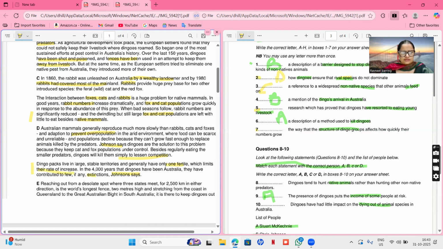Their rate of increase means, is it increasing? Is it increasing at a slow pace? Is it increasing at a fast pace? So this is dependent on the way they are living. So D paragraph. And dingoes have had little impact on the dying out of animal species.